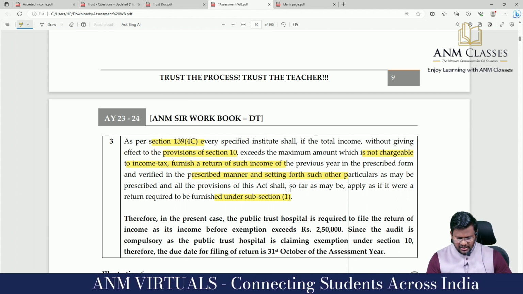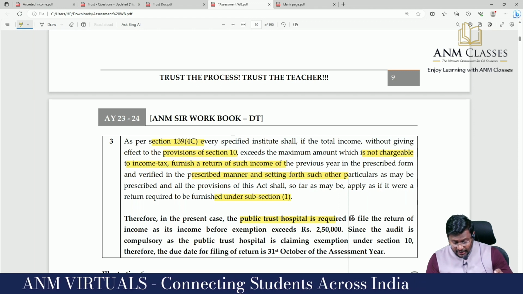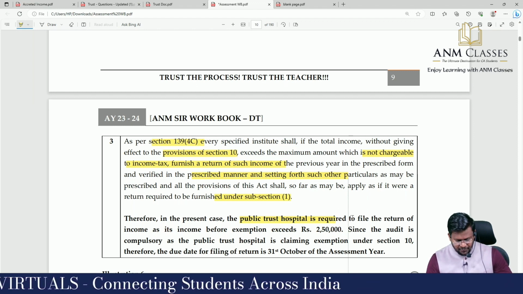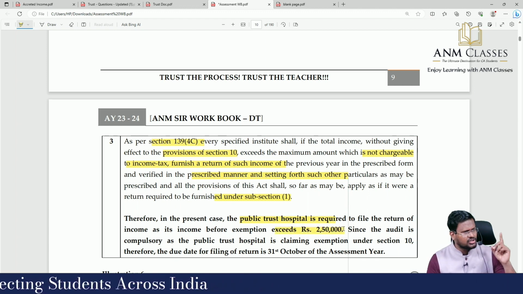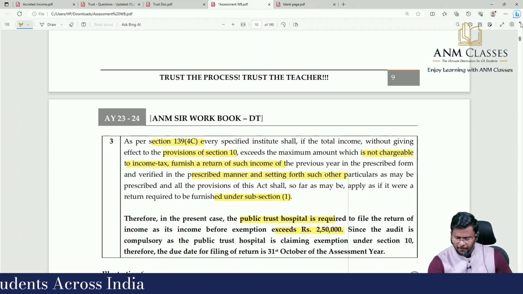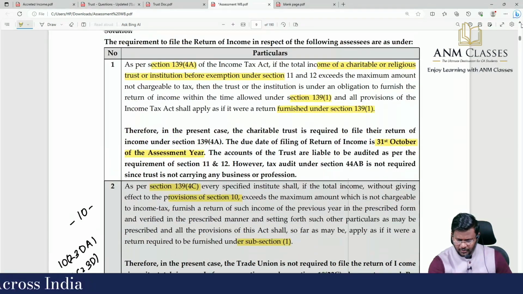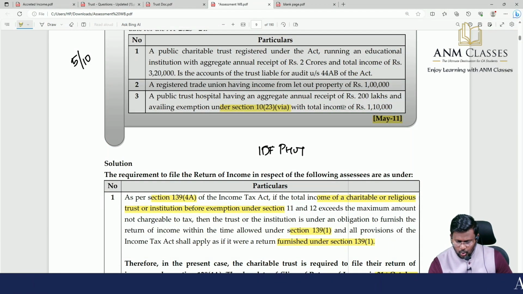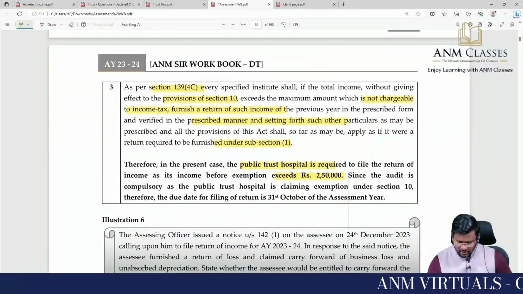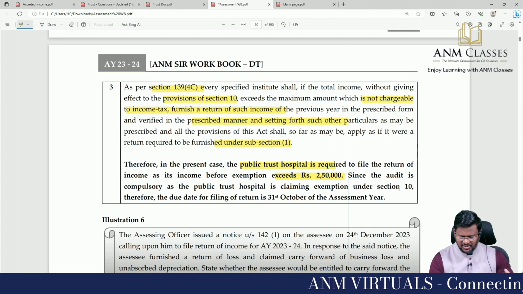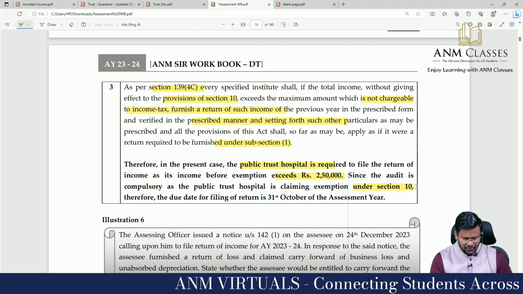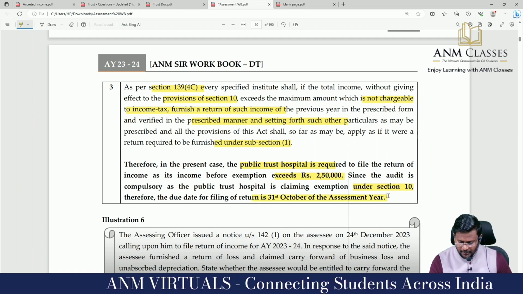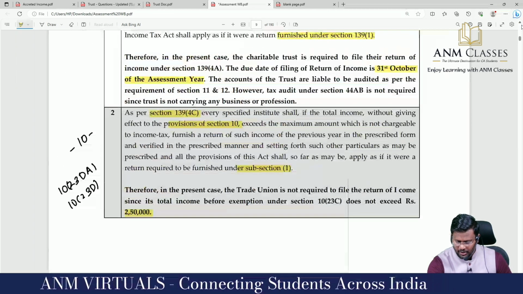Therefore, in the present case, the public trust hospital is required to file the return of income as its income exceeds the basic exemption limit. How much is the income? 200 lakhs was the gross receipts. What is the total income? It is 1,10,000, isn't it? Yes, sir. Since the audit is compulsory as the public trust hospital is claiming exemption under section 10, the due date for filing the return of income is 31st October of the assessment year.